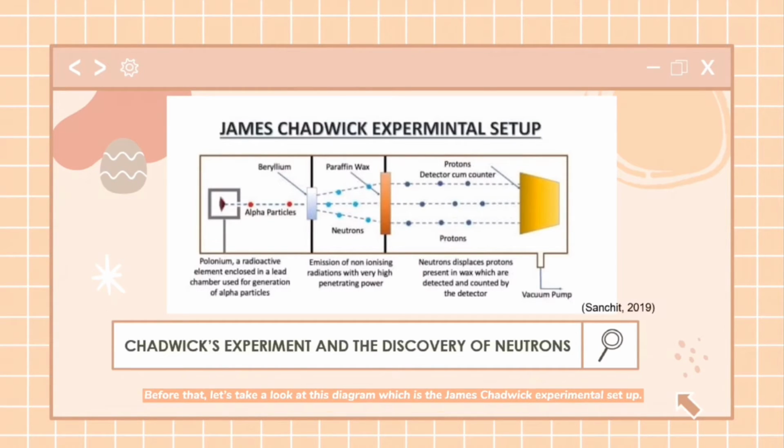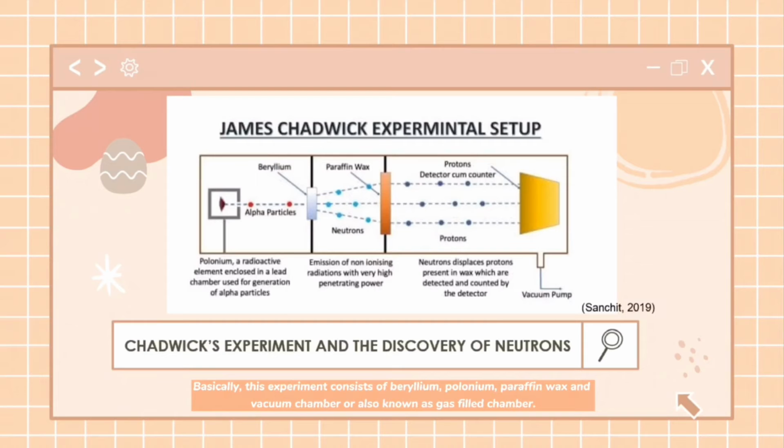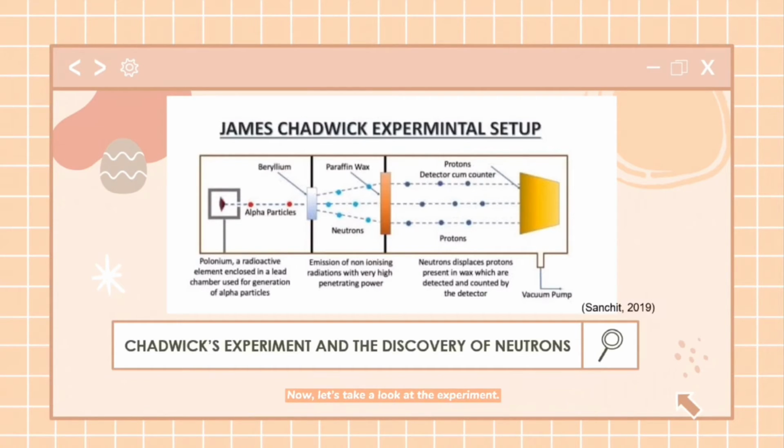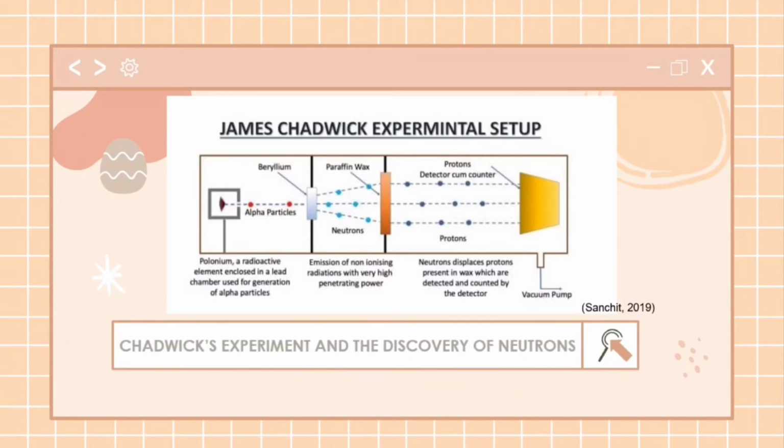Next, I will explain how Chadwick's experiment works. Before that, let's take a look at this diagram, which is the James Chadwick experimental setup. So, basically this experiment consists of beryllium, polonium, paraffin wax and a vacuum chamber, also known as a gas-filled chamber. Now, let's take a look at the experiment.